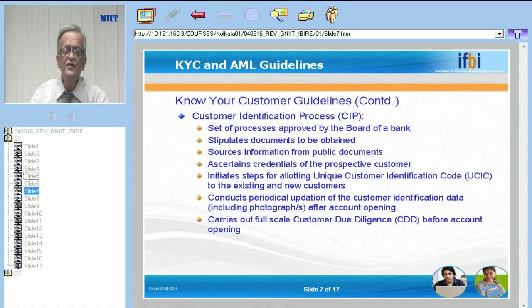This is the meaning of customer due diligence. Diligence means due care. So the bank official has to take due care, has to take all the precautions before you accept the person as a customer of the bank.